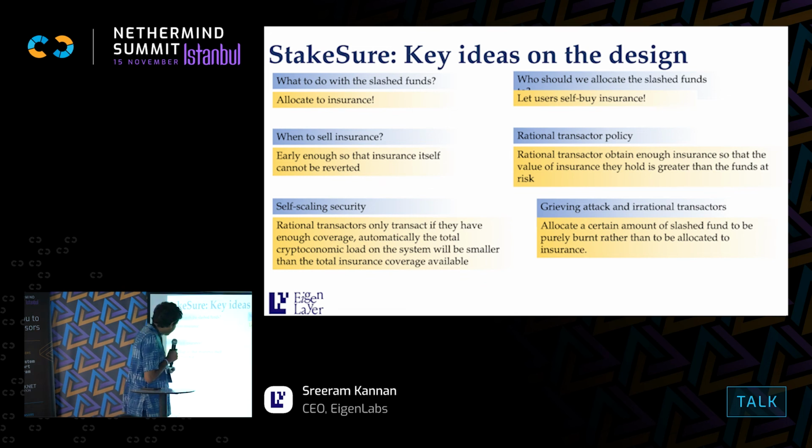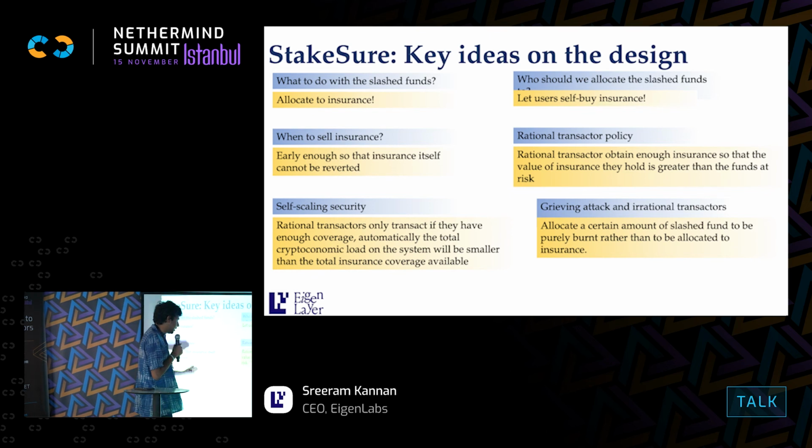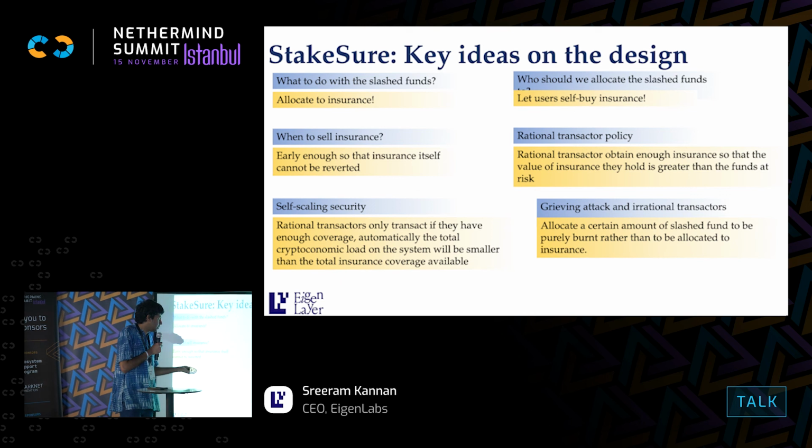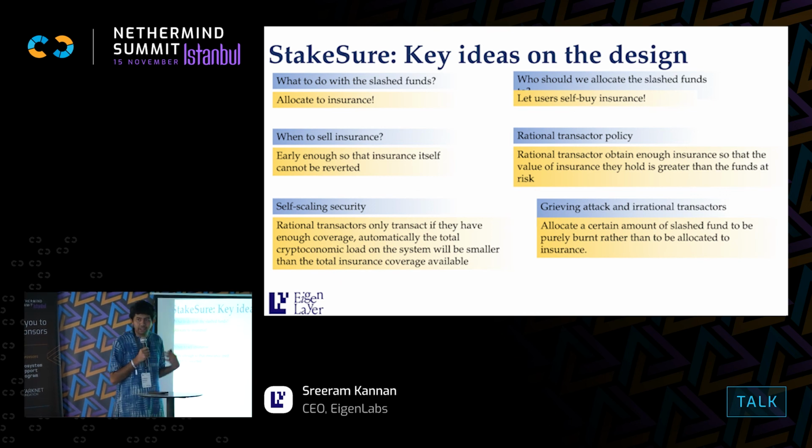thing is. But the problem is, if insurance is part of the transaction itself, what if the insurance transaction also gets reverted along with your transaction? So that's a problem. So you have to pre-buy insurance so that the insurance itself cannot be reverted. So imagine you're Coinbase, with your daily volume. You can actually go buy insurance for tomorrow today. So that's the basic idea. And a safe transactor policy would be that a safe transactor obtains enough insurance so that the value of insurance they hold is greater than the funds at risk.